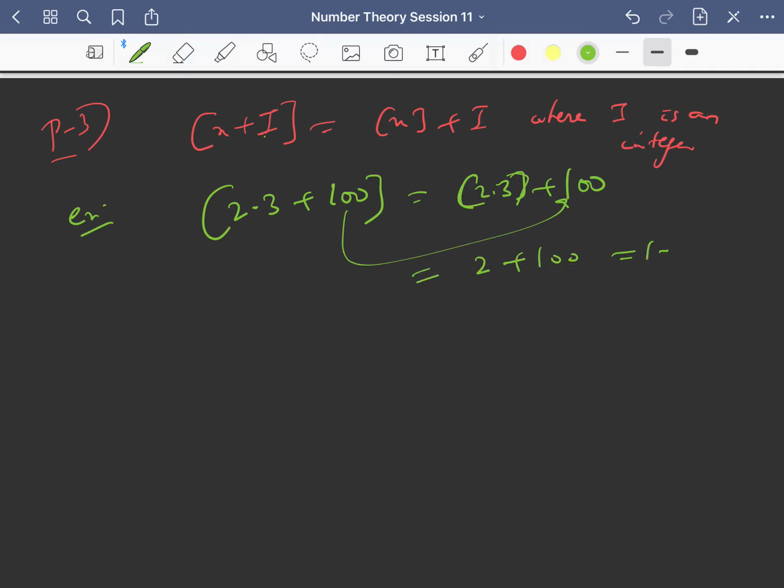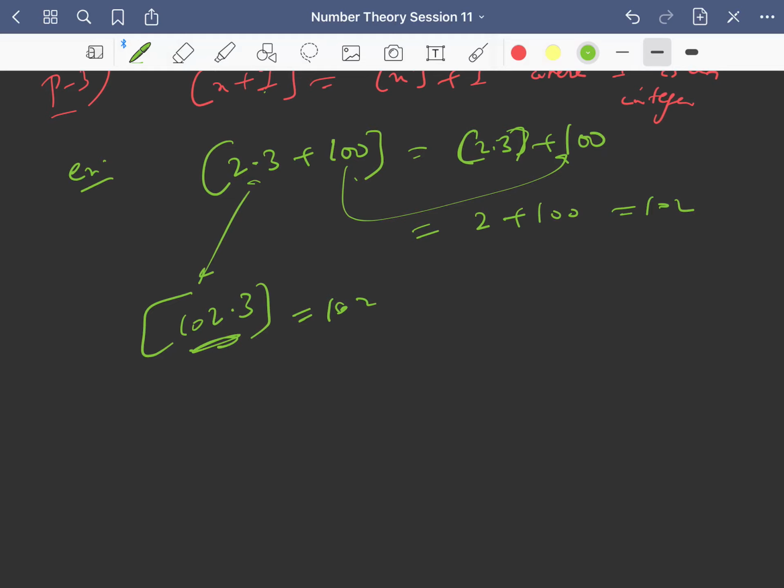So this is 2 plus 100, which is 102, and directly if you compute, this is 102.3, so greatest integer of 102.3 is again 102 only, right? So these are some of the properties of the greatest integer of x.